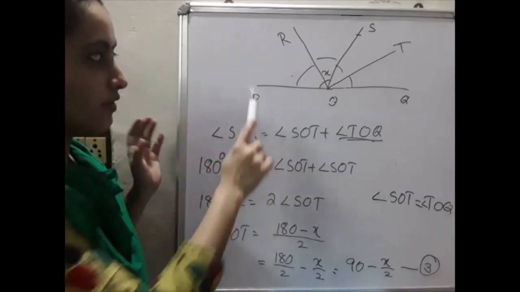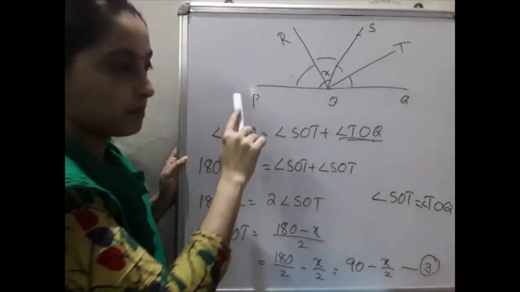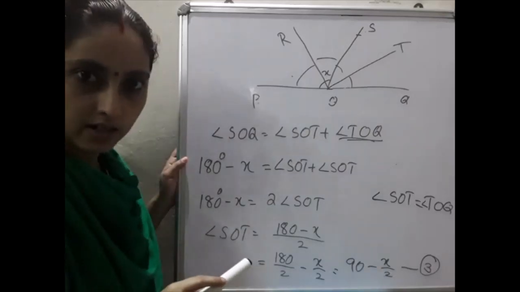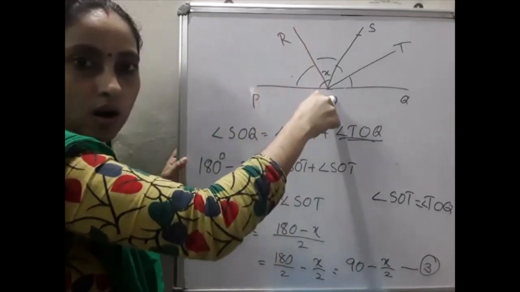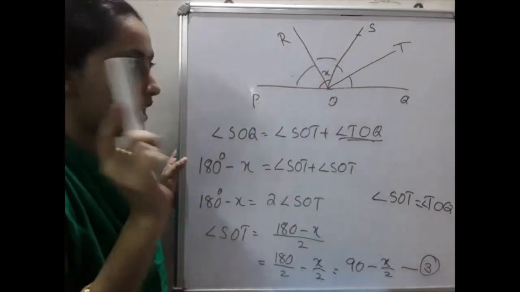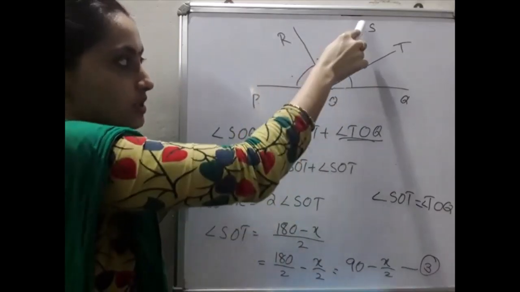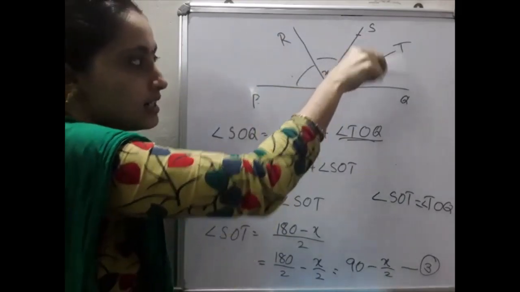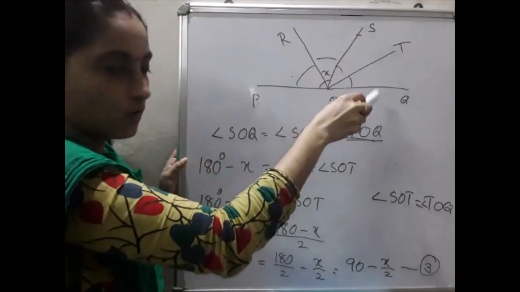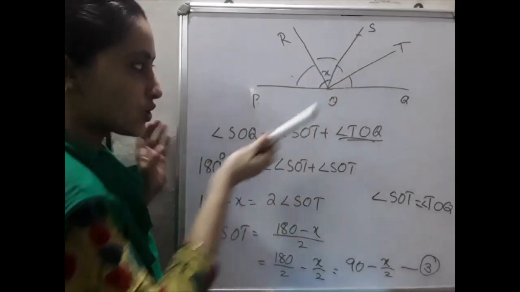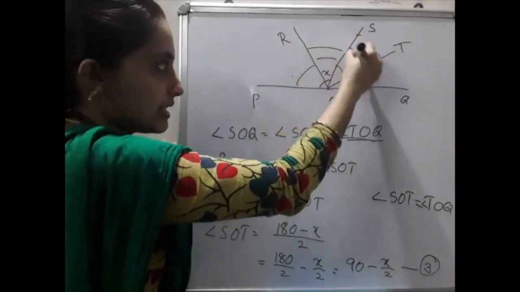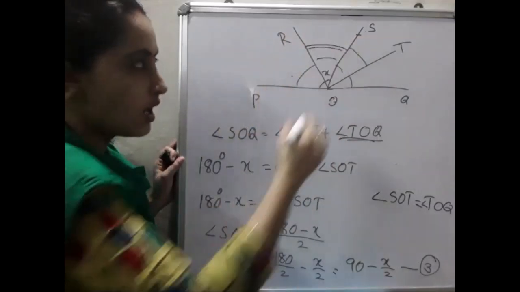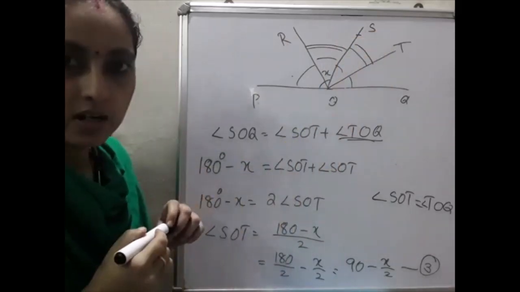What are the steps? First step is POS, linear pair, POS plus SOQ. From that you got equation number 1. And the second one is ray OR, so these 2 angles are equal. Then you got the value for ROS, or SOR. Then you find this step, that these 2 angles are equal. From that you have to find SOT. So this angle and this angle you find now, this angle from equation number 2 and this from equation number 3.